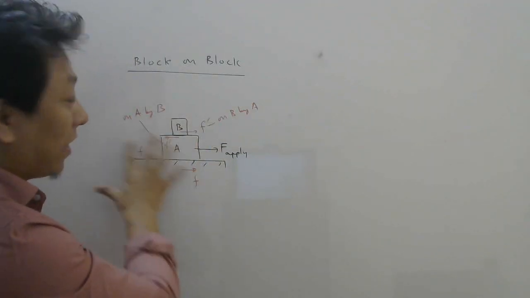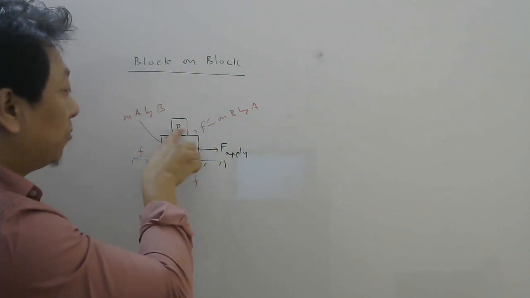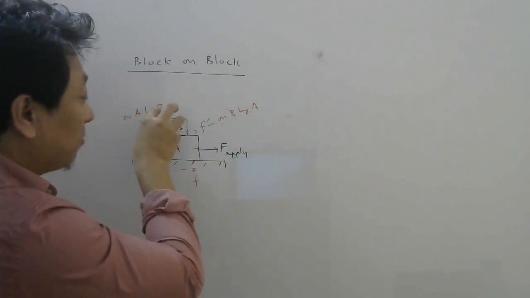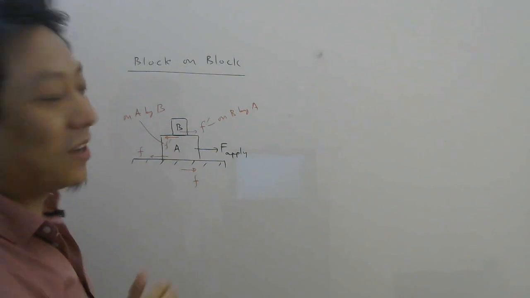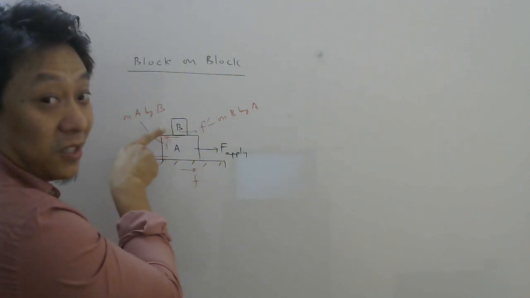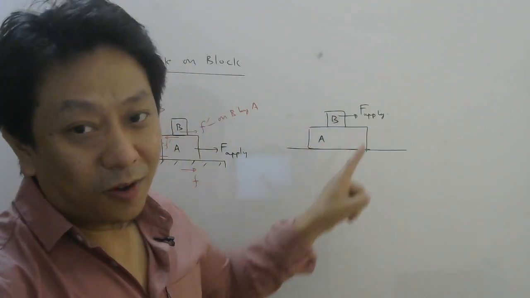Now you must have seen this, right? This is the tablecloth, let's say. On top of the tablecloth you put a mobile. So when you apply force on the tablecloth, you will see sometimes the mobile will also come. Now who is accelerating the mobile? The answer is friction on the mobile by the tablecloth, because it is in this direction. Okay.